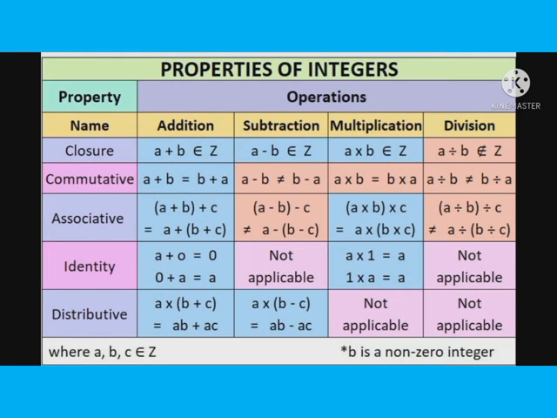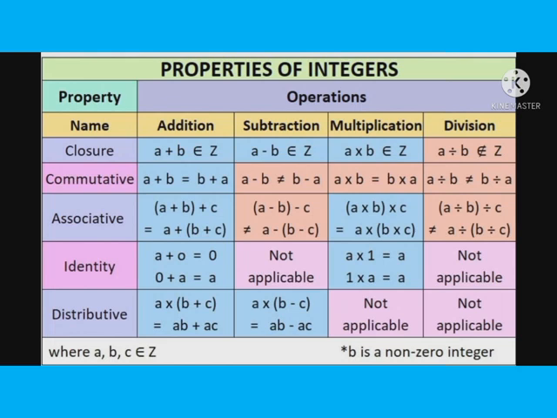Next, the commutative property: a plus b is equal to b plus a, the same as for whole numbers. But a minus b is not equal to b minus a, so subtraction does not obey it. In multiplication, the commutative property is acceptable: a multiplied by b is always equal to b multiplied by a. Division, as said before, is not equal: a divided by b is not equal to b divided by a. Taking any example, it is not equal.